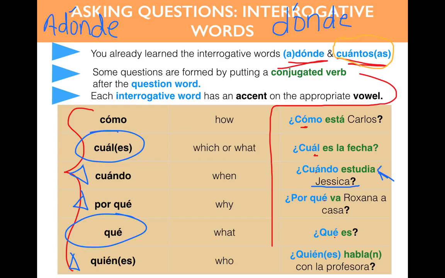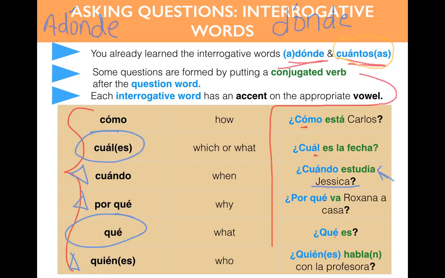And finally, ¿quién? ¿Quién es? Habla, hablan. Con la profesora. I know that's kind of wordy, but the idea is who speaks with the professor or the teacher. And so you can say, ¿quién es la chica? Who is the girl, right? Someone walks into class, ¿quién es este chico? ¿Quién habla con el profesor? We have lots of ways, but right now it's just an introductory piece to know some question words.